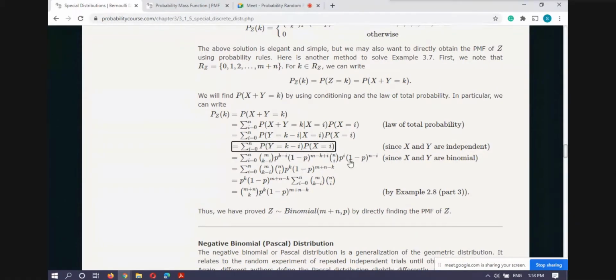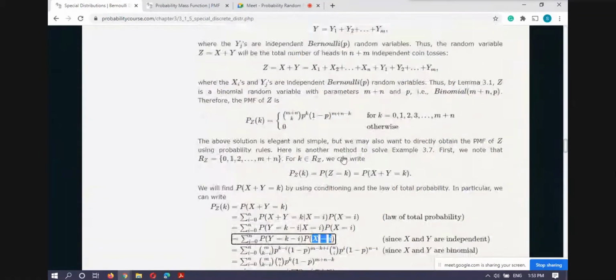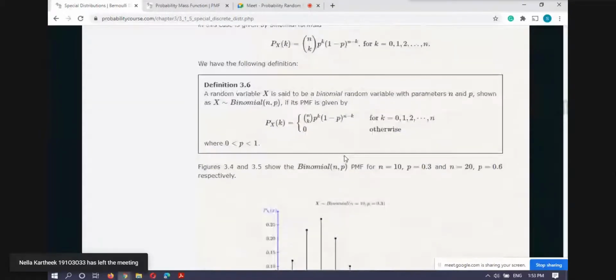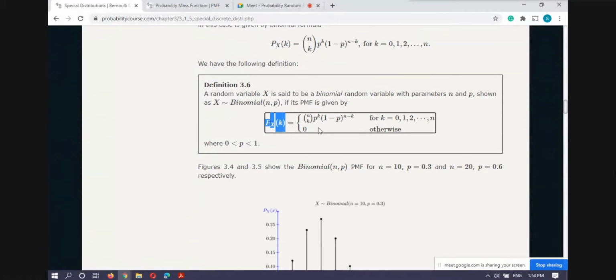Then I use the definition, because both of them follow the binomial distribution. So this is binomial and this is also binomial. First I use the definition for X equals i. What is the definition for X equals k? The definition of the binomial distribution is this: the probability that X equals k is nCk p^k (1 minus p)^(n minus k). Here, instead of k, we have i for X.